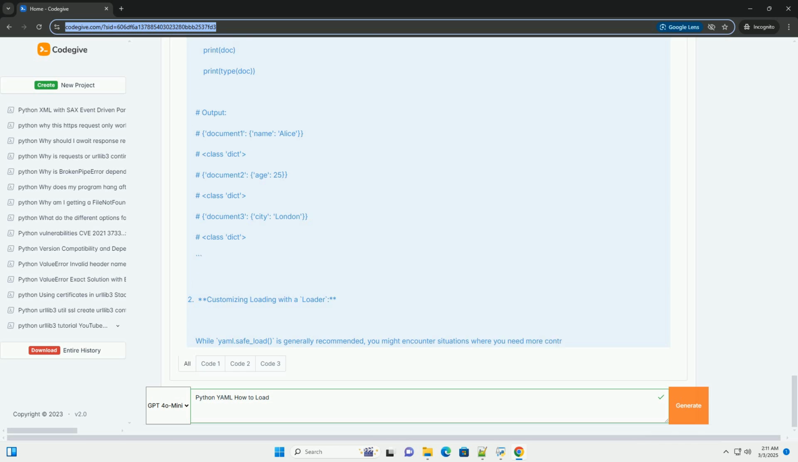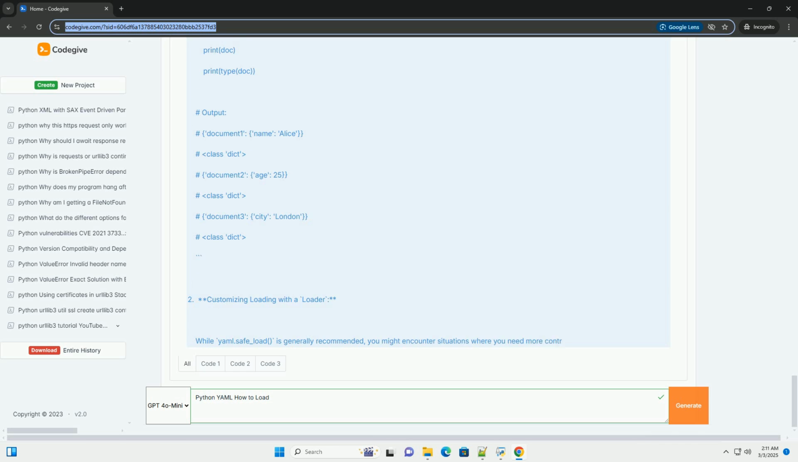yaml.safe_load versus yaml.load. It's highly recommended to use yaml.safe_load instead of yaml.load in most cases. yaml.load is more powerful but can be vulnerable to arbitrary code execution if the YAML data is untrusted, for example coming from an external source. yaml.safe_load only loads standard YAML tags, preventing potential security risks. yaml.load can be used in a controlled environment with trusted data where advanced features are needed, understanding the potential security implications.